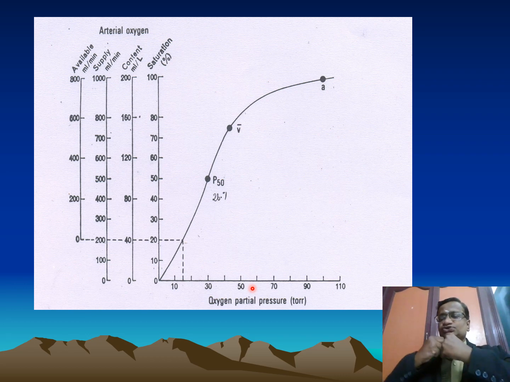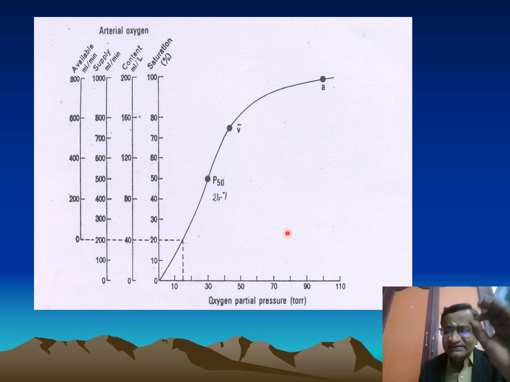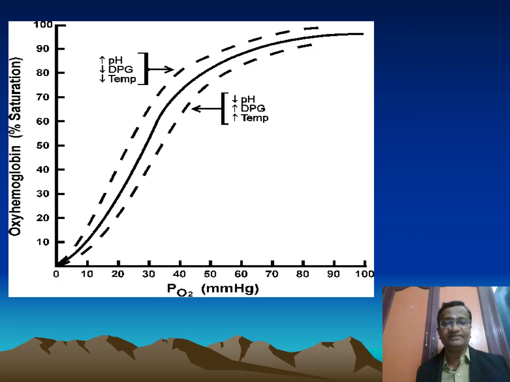How much oxygen is thrown away from the heart? There it is determined by saturation. We get 90% saturation with only 60 millimeters of mercury. We can see the content here. Now here 1000 ml, already is 800 ml. So in between this 1000 ml, venous 250, that we have already seen. Now I have told shift to the right and shift to the left.